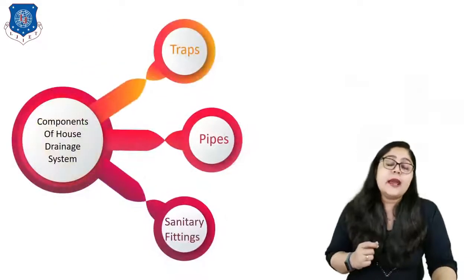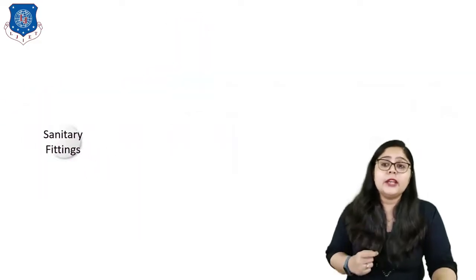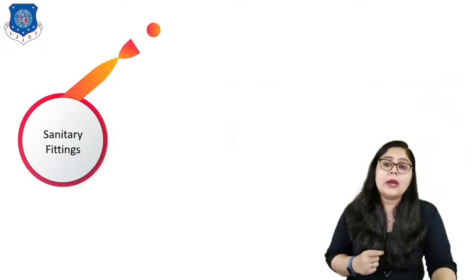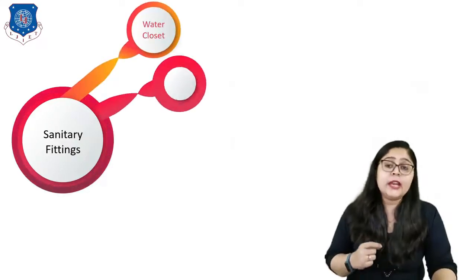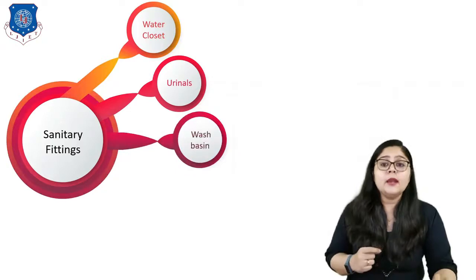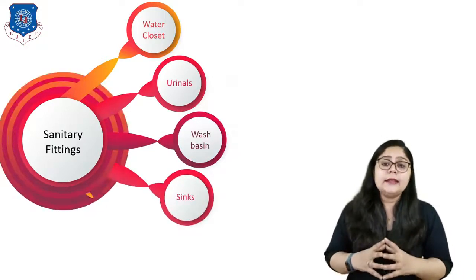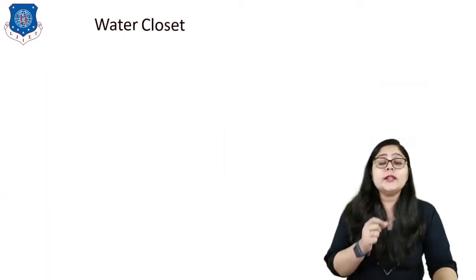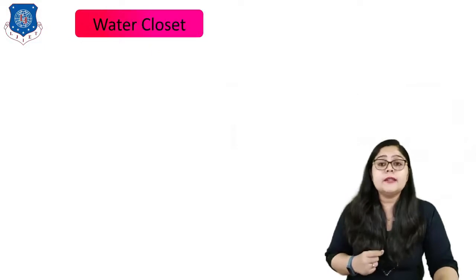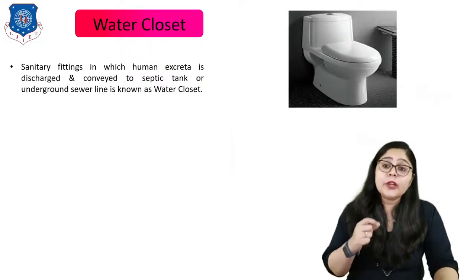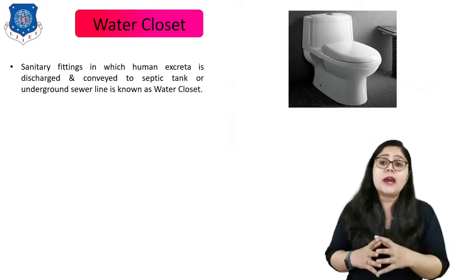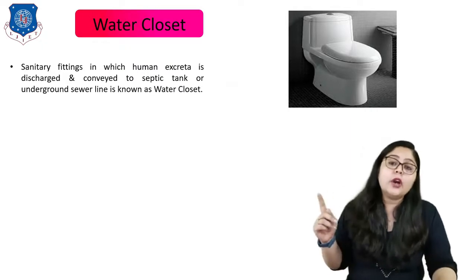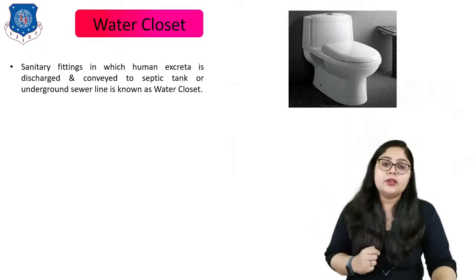Now let us understand the next component, which is sanitary fittings, right? For sanitary fittings, the first term, which is very important, is the water closet. Then we will see the urinals, followed by the wash basin and the sinks, right? And lastly, we will see the bathtubs. So let us first understand what a water closet is, which is generally known as the WC. Sanitary fittings in which human excreta is discharged or conveyed to a septic tank or the underground sewer line are known as the water closet, as clearly shown in this picture, right?